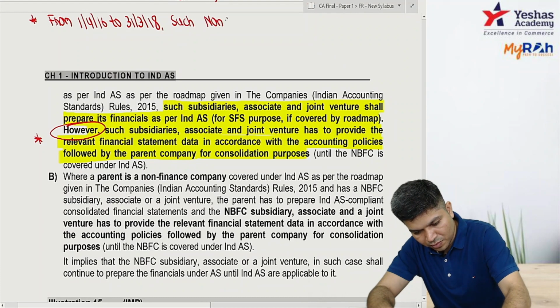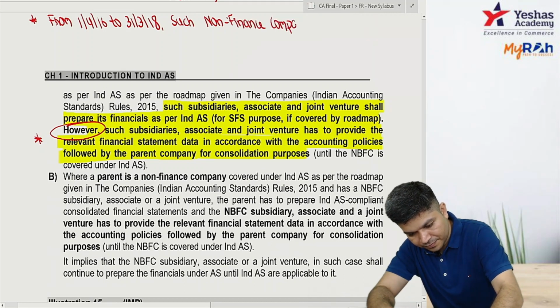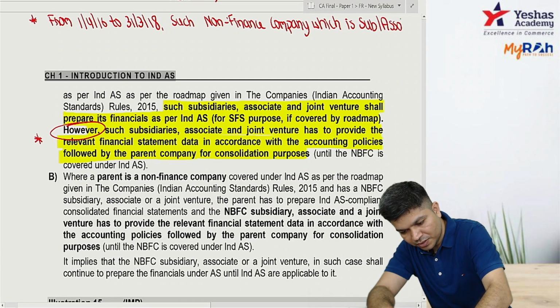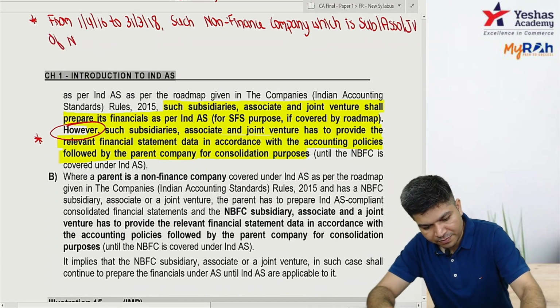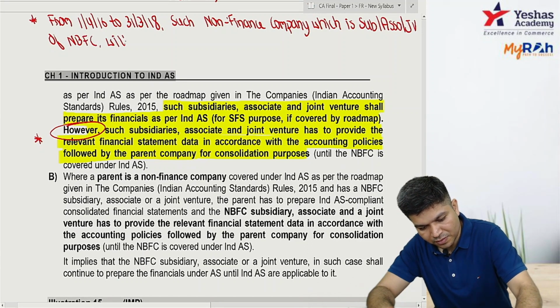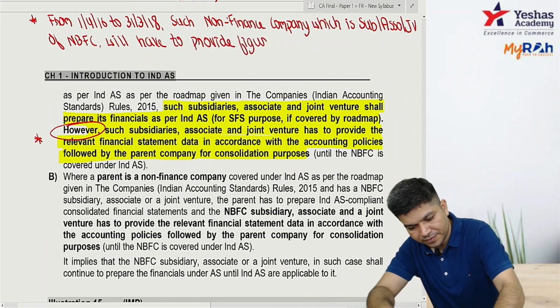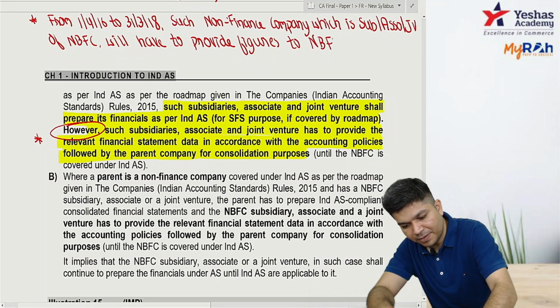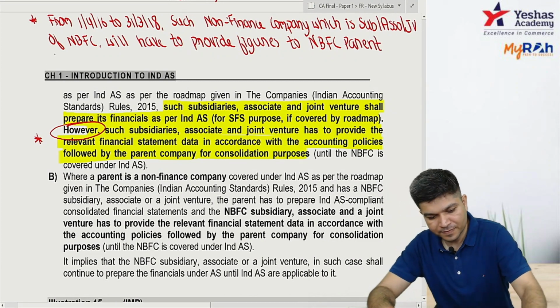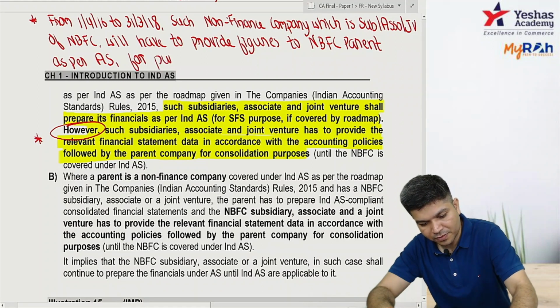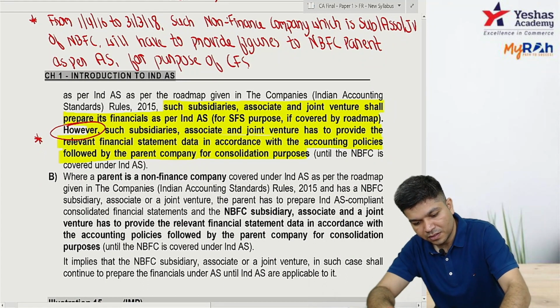Such non-finance company which is subsidiary, associate or JV of NBFC will have to provide figures to NBFC parent as per AS for purpose of CFS. Are you clear?